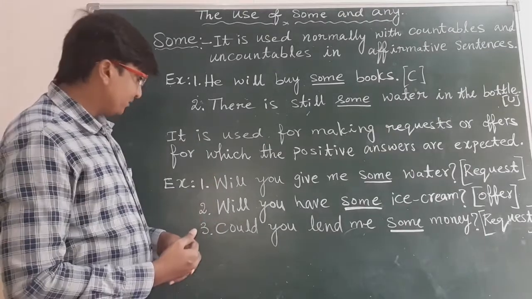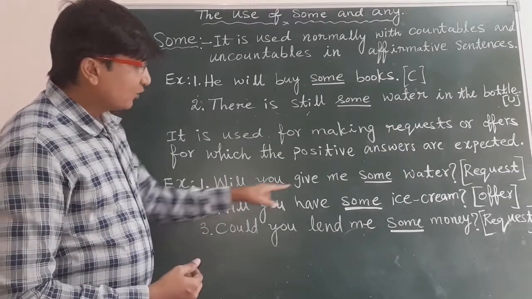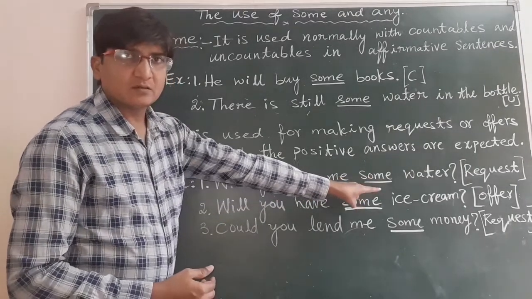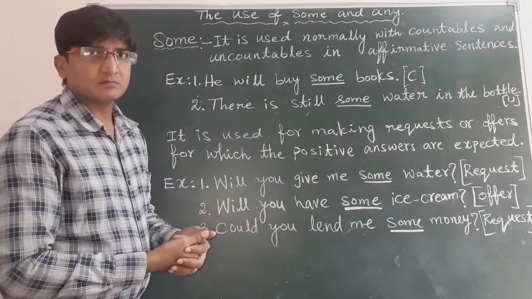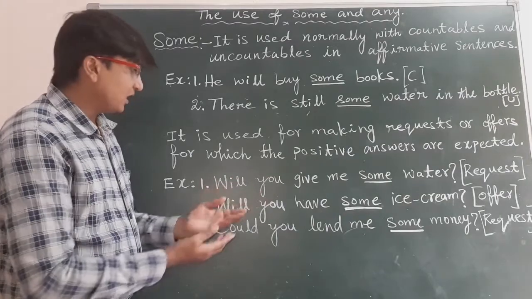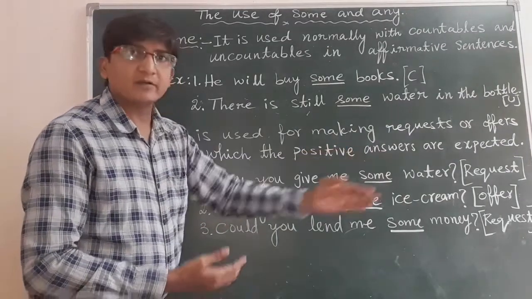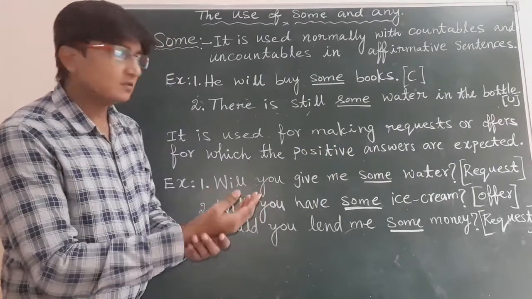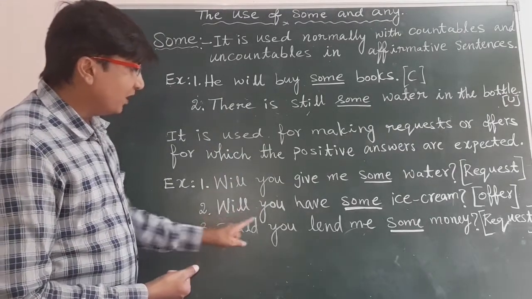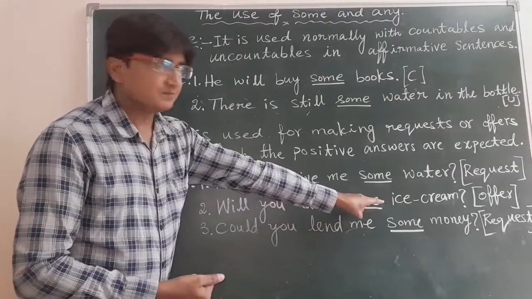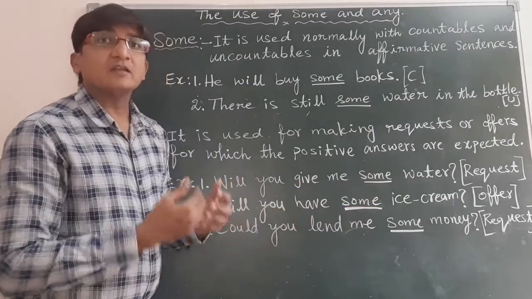Now look at the examples. Will you give me some water? Here it's a request, and I can even say, will you give me some water please? That's a request. Then, will you have some ice cream? It's an offer.